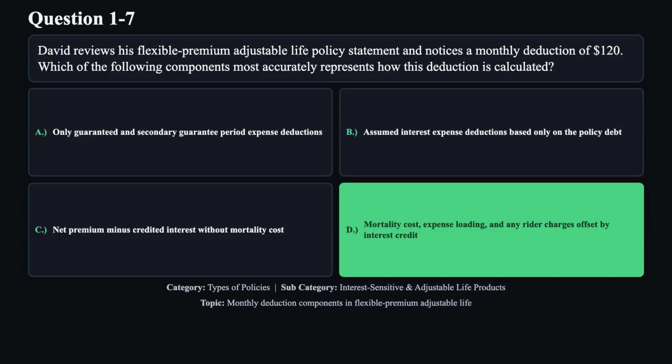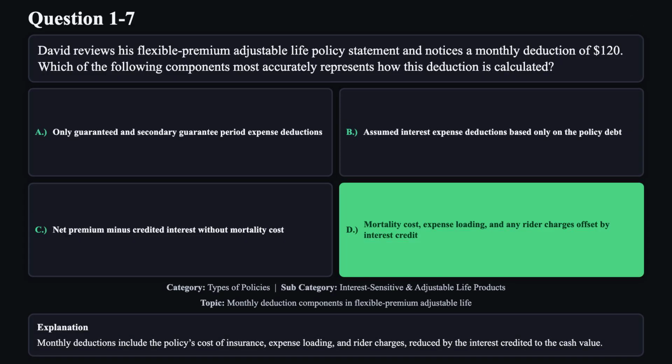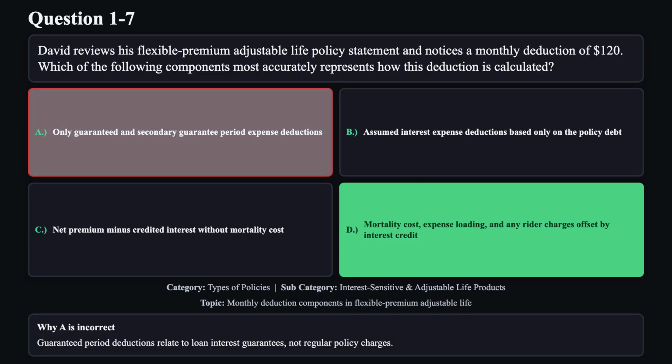The correct answer is D. Monthly deductions include the policy's cost of insurance, expense loading, and rider charges, reduced by the interest credited to the cash value. Reason A is not correct.